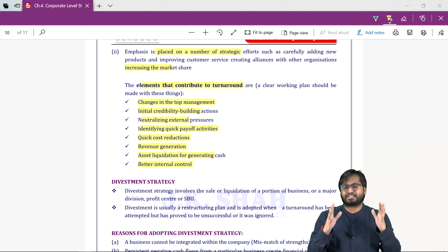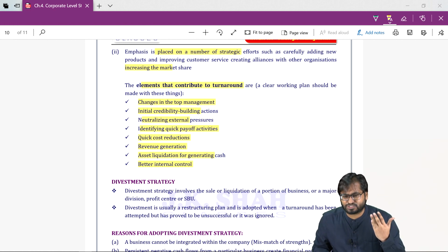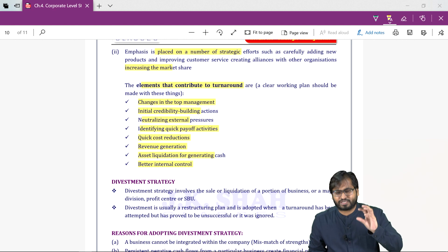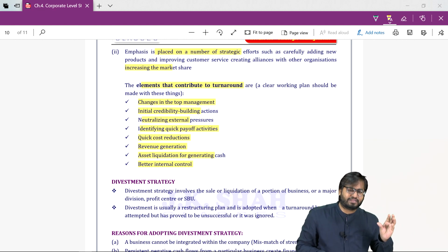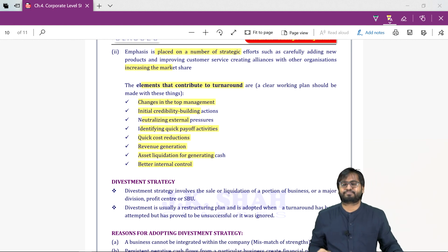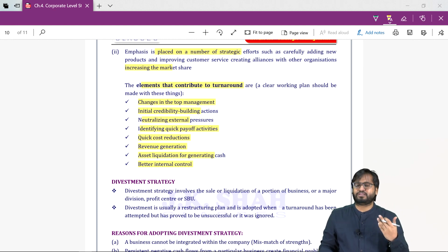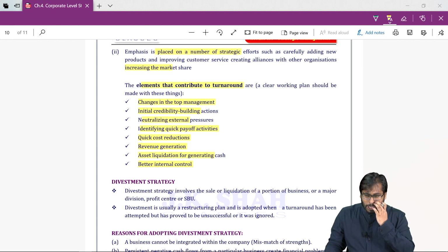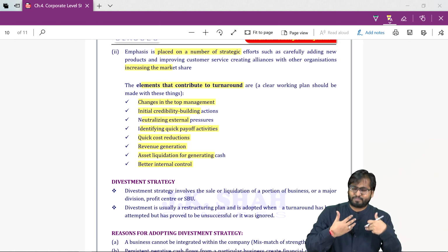So this is divestment. Whenever I am planning to shut down a business operation, shut down one particular business, shut down one particular product, that is called divestment. Why do we go for divestment? For 2 reasons. In fact, for many reasons.